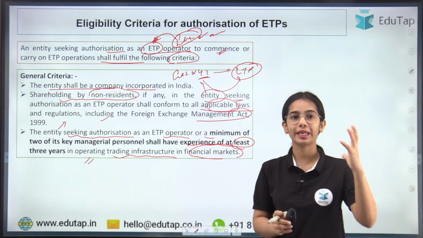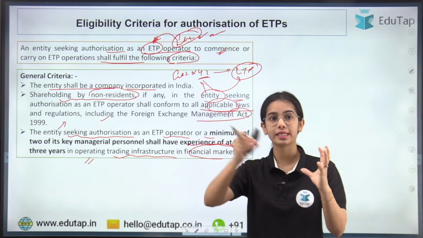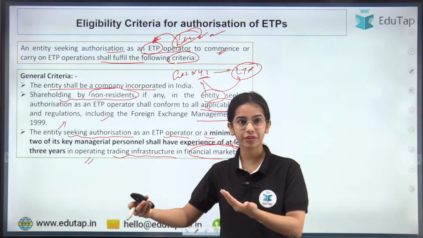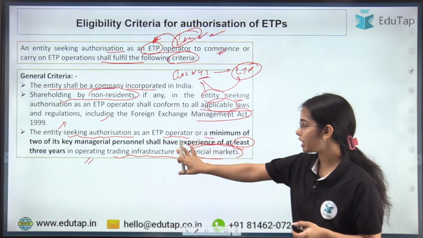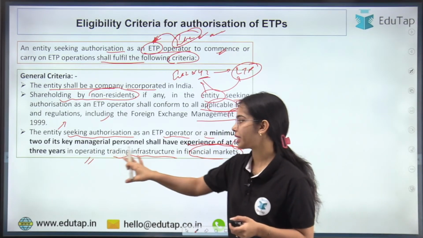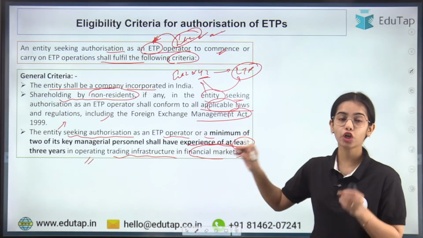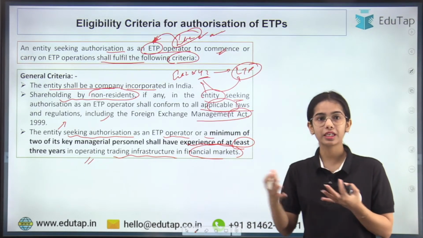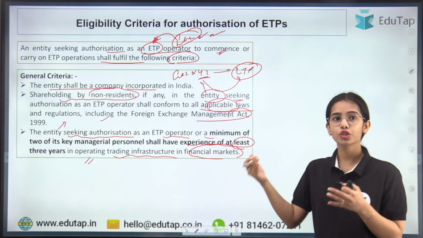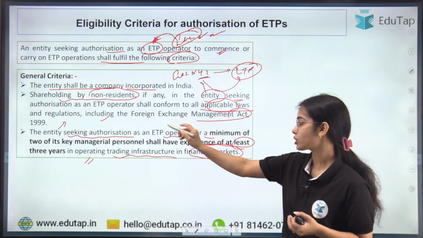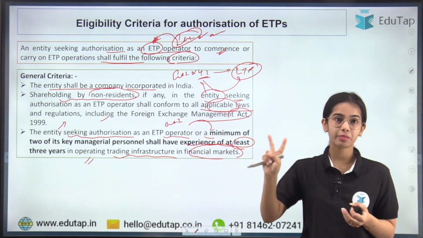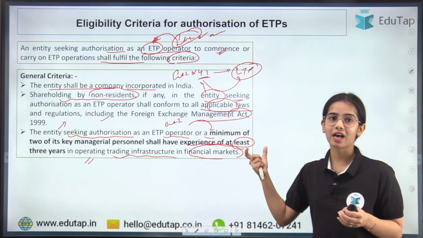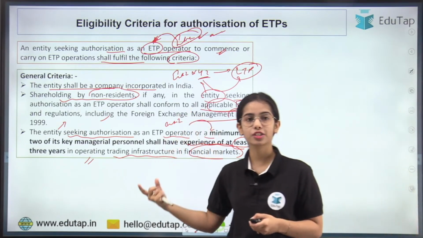So if an entity wants to have the authorization to operate the electronic trading platform, the entity should have the minimum experience of 3 years in operating the trading infrastructure in the financial market, or if the entity does not have such experience, it should have a minimum of two key managerial personnel that have such experience. Okay, so these are the general criteria.